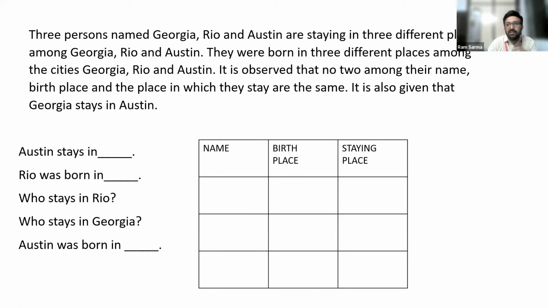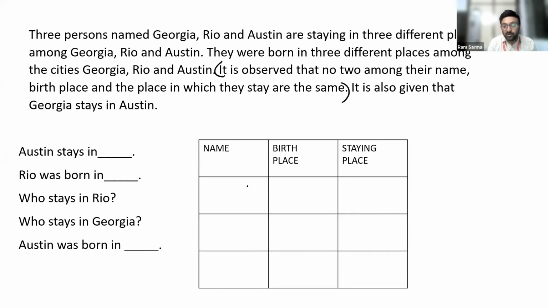So we need to understand this. All the given 3 members were born in different places. So the birthplace of no 2 among the given 3 is the same. And the place where they stay, the staying place of any given 2 at random is not the same. Clear? And along with that, this is the important thing here. It is observed that no 2 among the name, birthplace, and the place where they stay are the same.